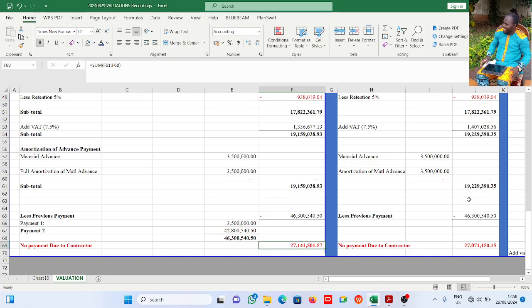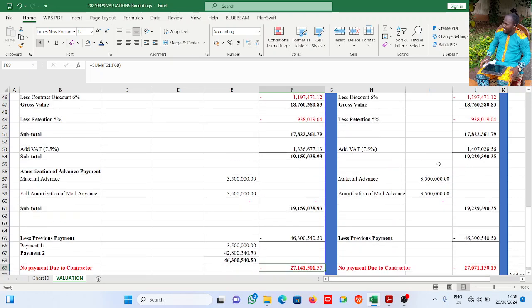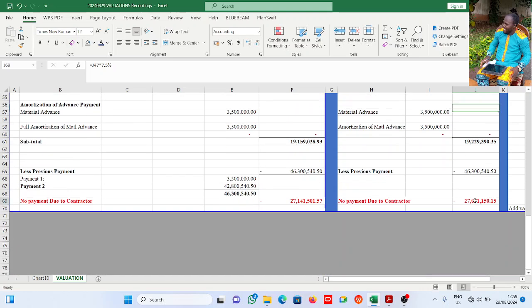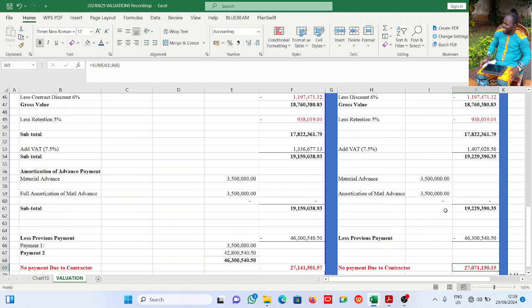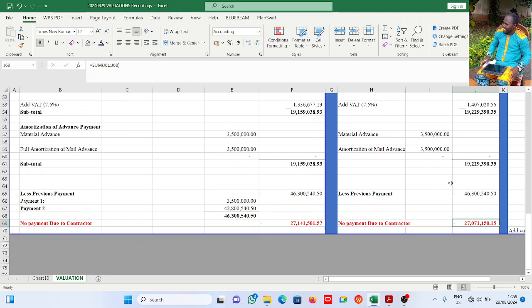Now look at the second part here, where we added the VAT to the gross. It is now giving us negative 27,071,150 naira 15 kobo. Let me tell you the implication of this. I added the VAT to the gross here before retention. It simply means that if I am going to be paying the contractor his retention at the end of the project, at final certificate, I will not be adding VAT.